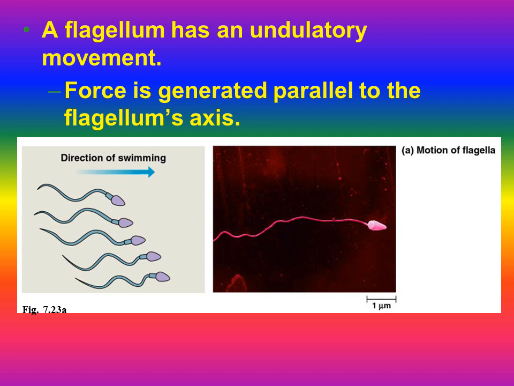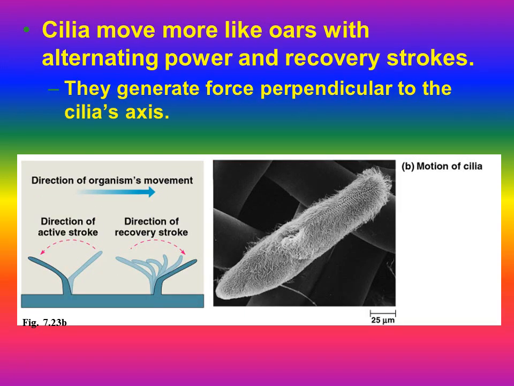A flagellum has undulatory movement. Force is generated which produces parallel force to the axis of the flagellum. This is the male gamete, the sperm cell of a human, which contains a long flagellum that helps in the movement of the sperm cell along the oviduct, the female reproductive tract.